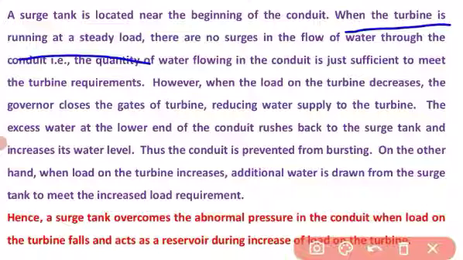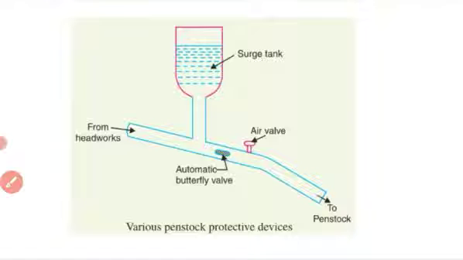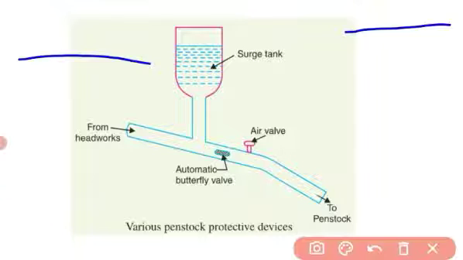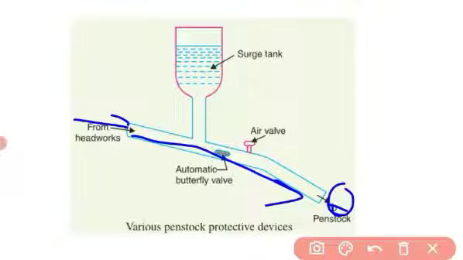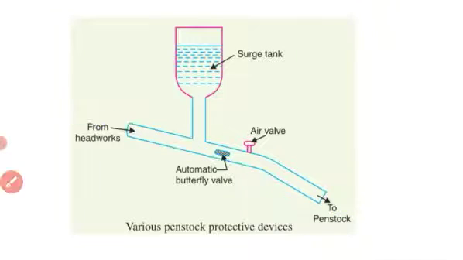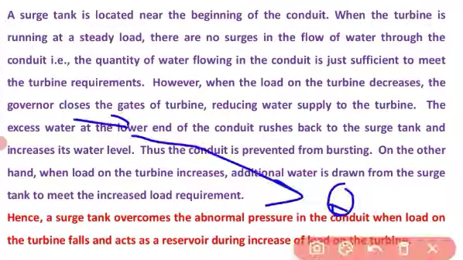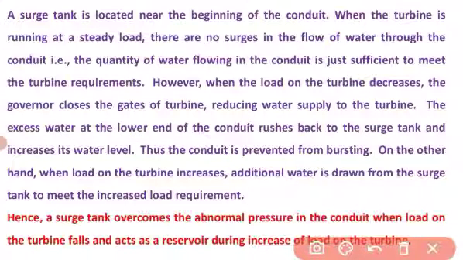Its meaning is, if the water flow from the headworks to the turbine is steady, with no variation, the turbine rotates and power is generated.